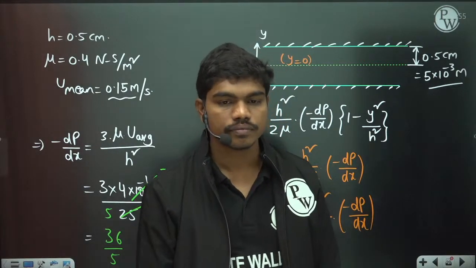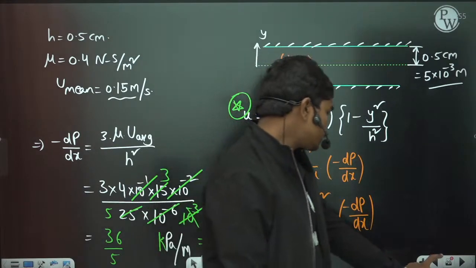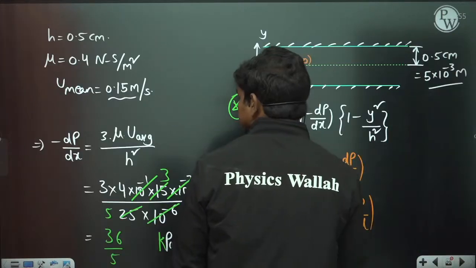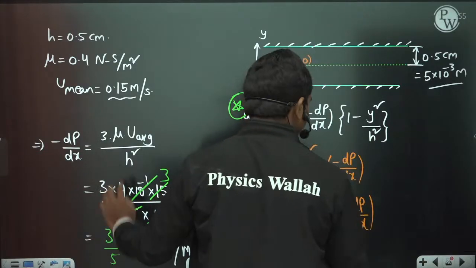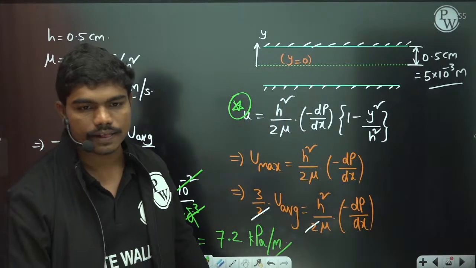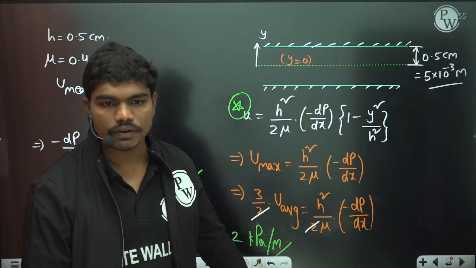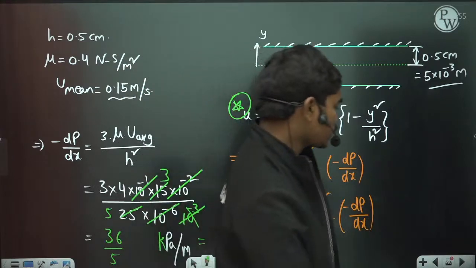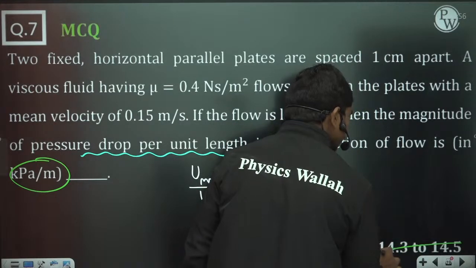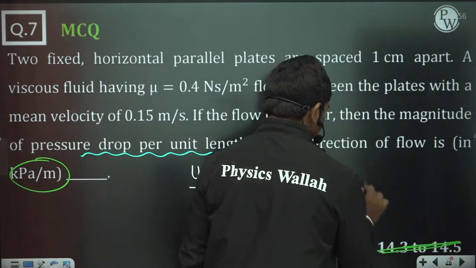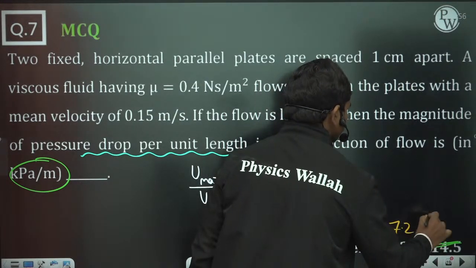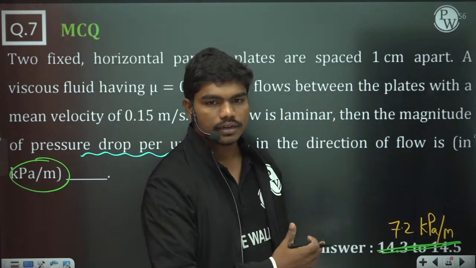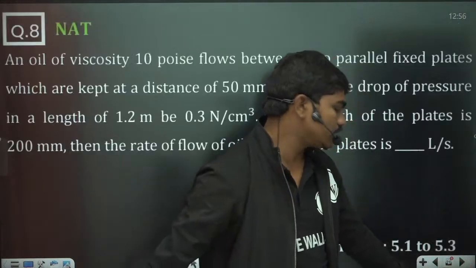Fine. So what is the answer given? 14.3 is given. Why? 7.2 is correct, right? So please type in the chat box. Did you all get 7.2? I'm getting 7.2 actually. So did you all get 7.2 here? Okay, yes, we are correct. 7.2 is the correct answer. As I told you, they have jumbled some key somewhere, so all the answers given here are incorrect. 7.2 kilopascals is the correct answer. I think during the marking of the question some key got jumbled, so they have entered some wrong key for all the questions, but anyhow these are the correct answers.